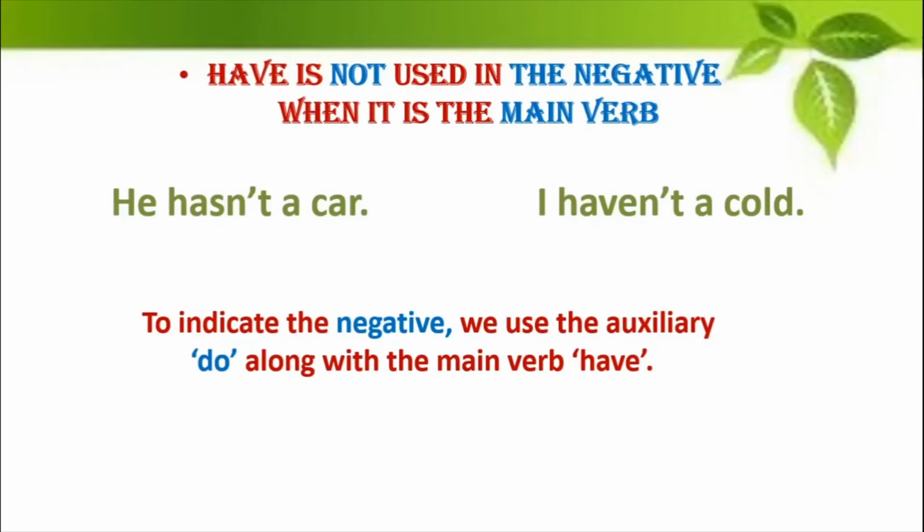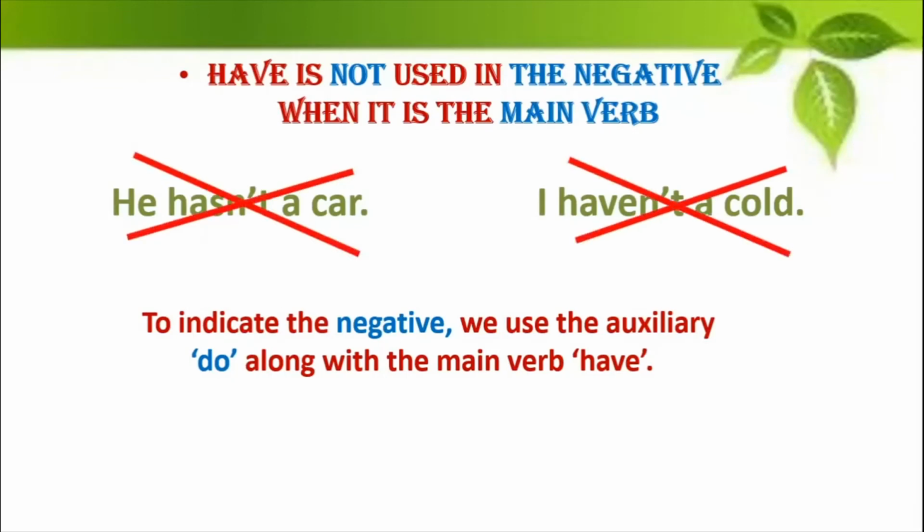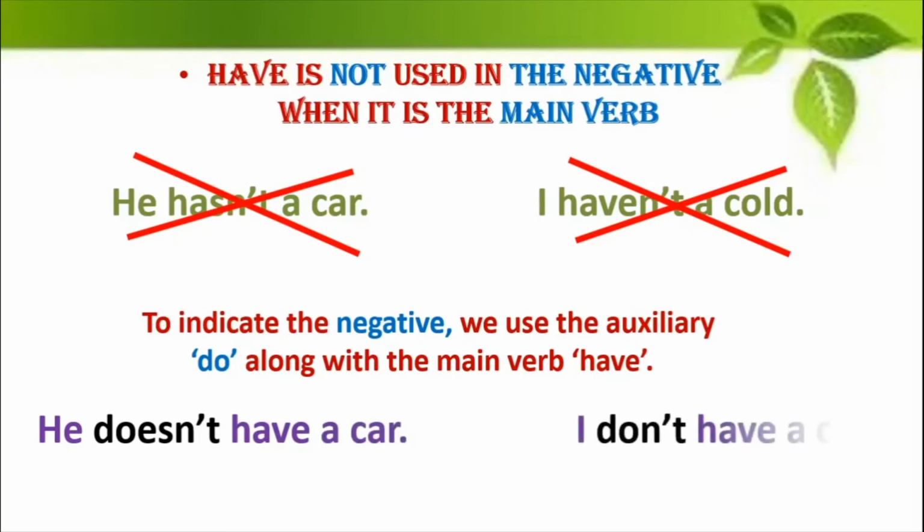We always add the auxiliary do along with it to make it negative. See, he does not have a car, or I don't have a cold. So doesn't here means does not, and have. Okay, don't means do not, and then you say have.